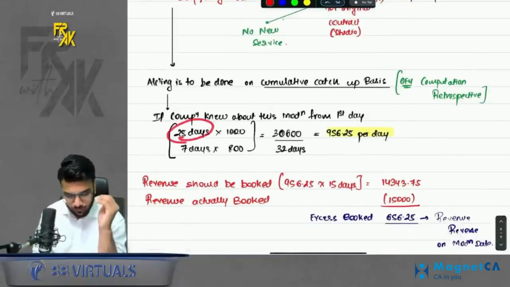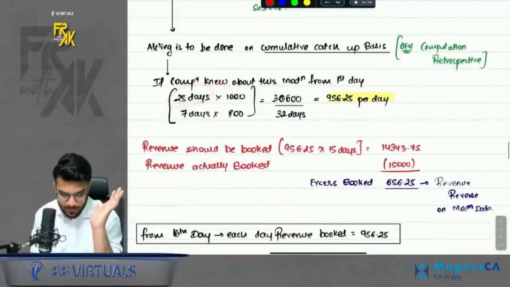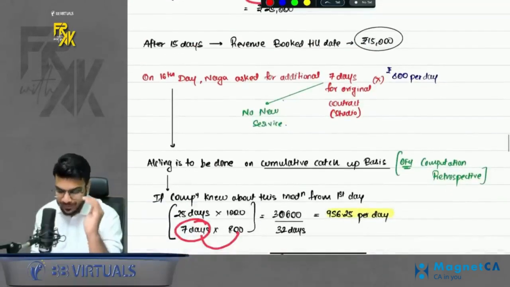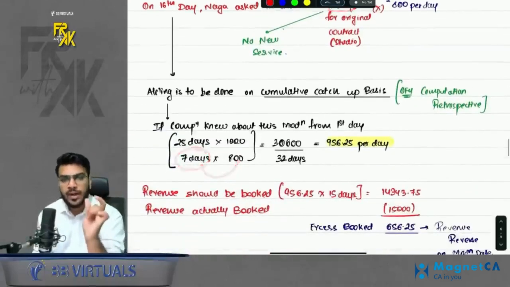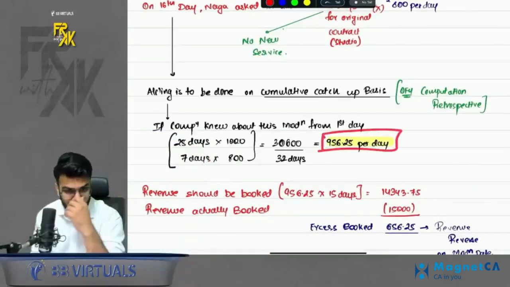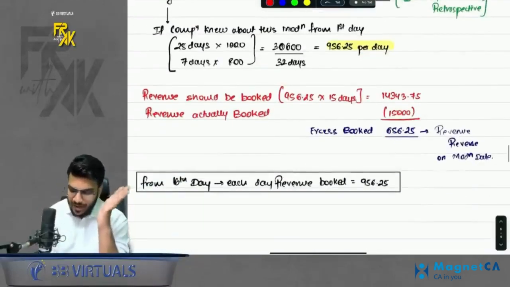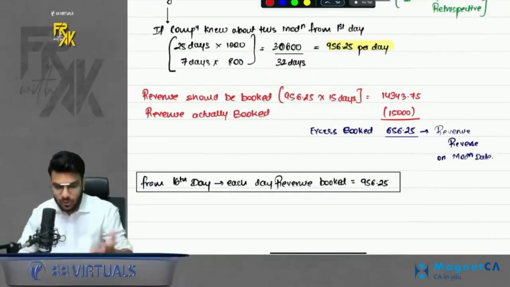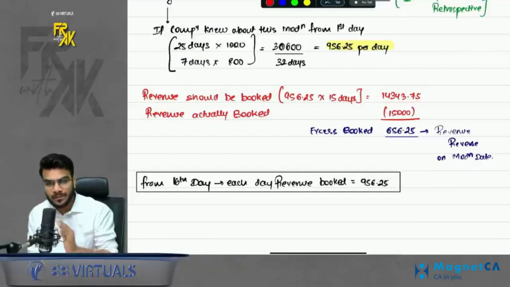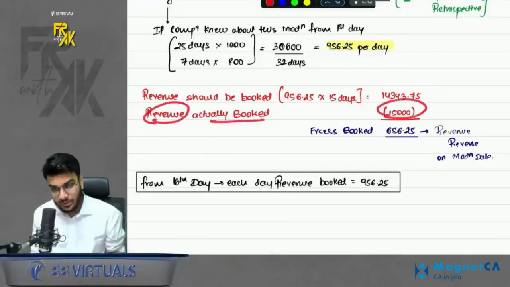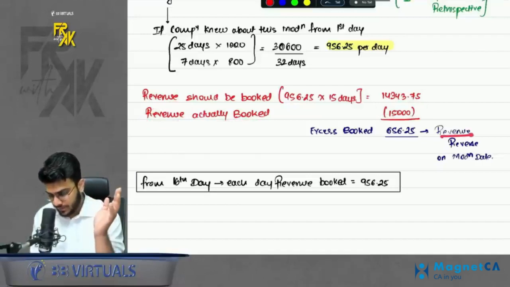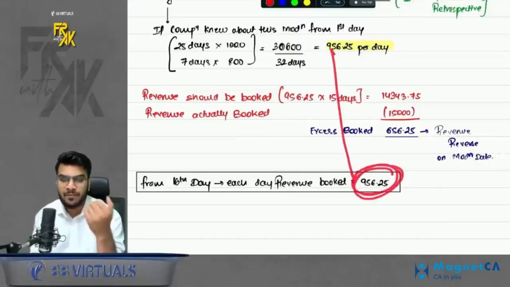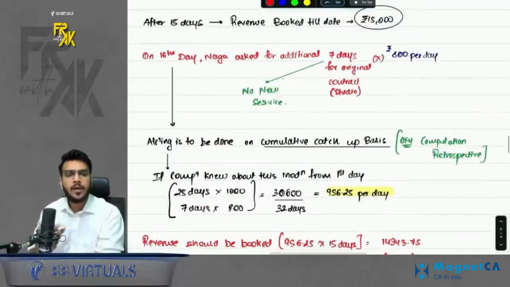It was simple. We will take 25 days into 1000 and 7 days into 800. Basically, compute the average rate per day, assuming that we had this information from the first day. So what would have been the per day revenue? It would be 956.25. Now you will see, if I had this information from the first day, in the initial 15 days, how much revenue should I have booked? I should have booked 14,343.75. But how much revenue did I actually book? I booked 15,000. So can I say I booked excess revenue? You will have to reverse that excess revenue. And from the 16th day onwards, you will book the revenue not as per 1000 rupees, but as per 956.25 rupees only.